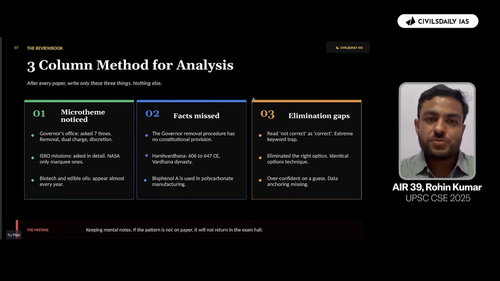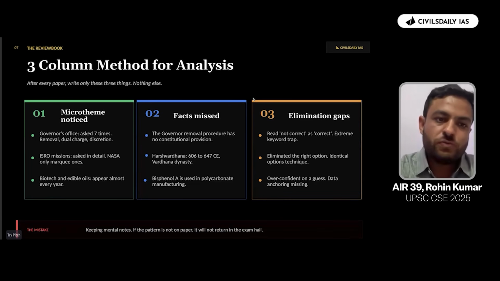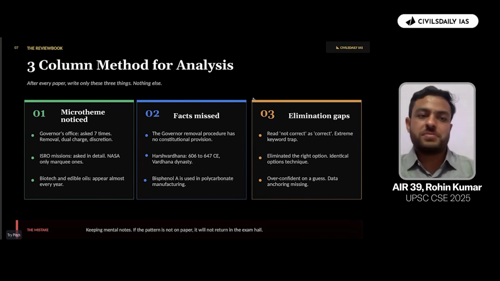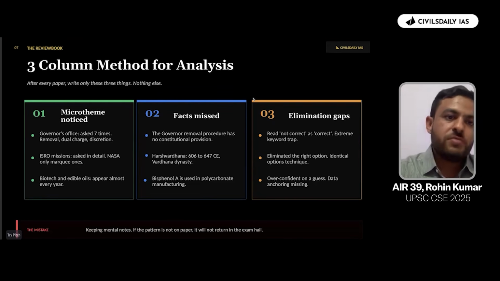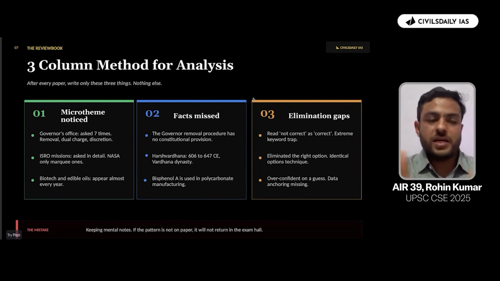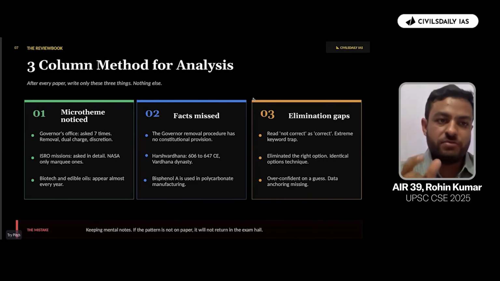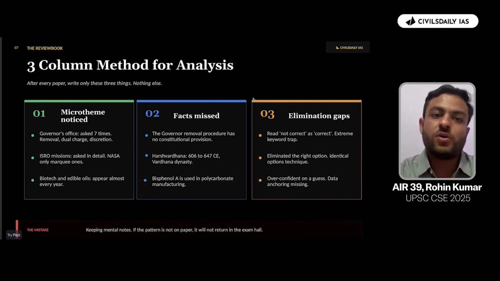Okay, so you'll have to identify what you can look up to in these PYQs. So how can we actually do that? So first is the identification of the micro themes that has to be there. So let us say there's a question on governor. So we all read topics from different subjects. We are reading a topic on governor. And if we go into the polity section and identify the governor's questions, how many times it has been asked. And if you would be looking at all those questions, let us say they are saying that 7 times there was a question that was asked on the office of governor.